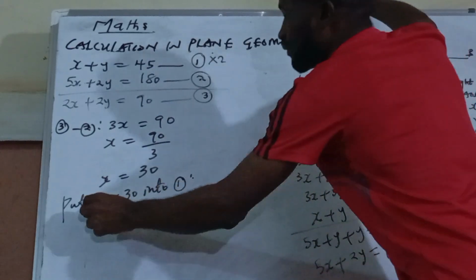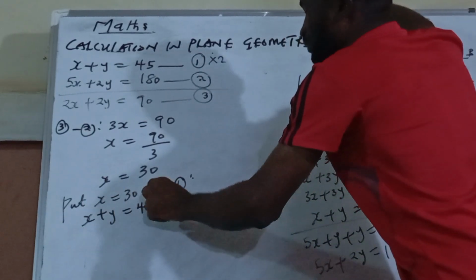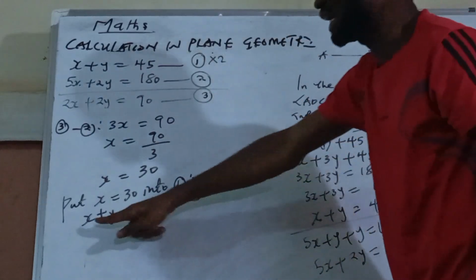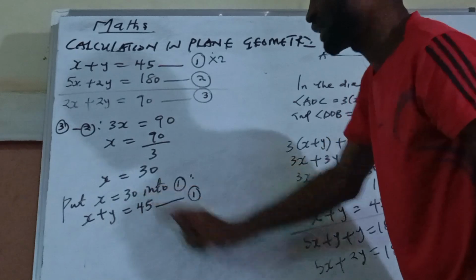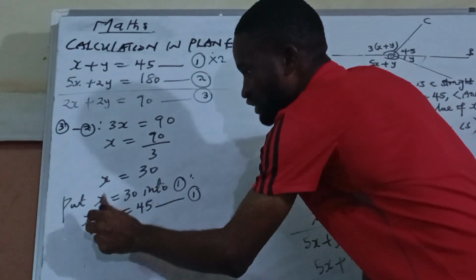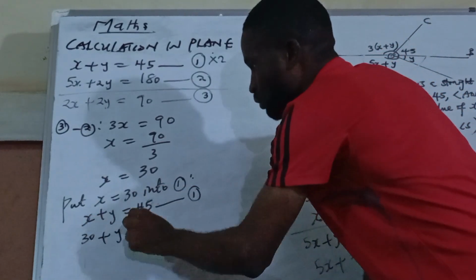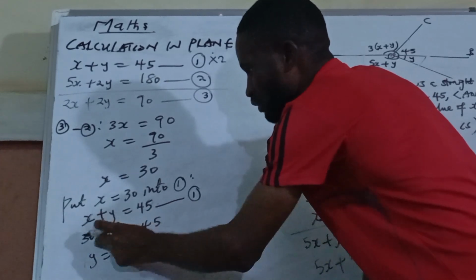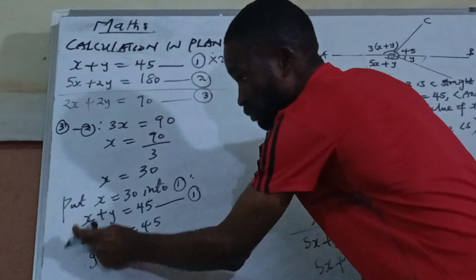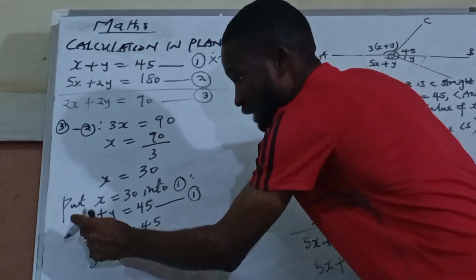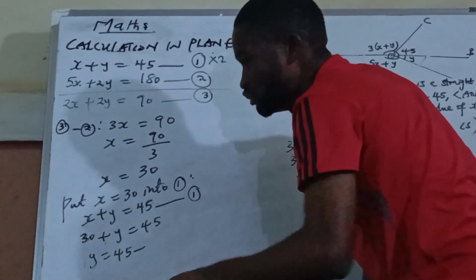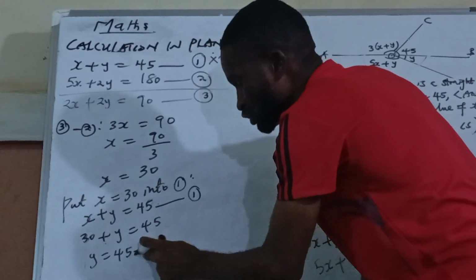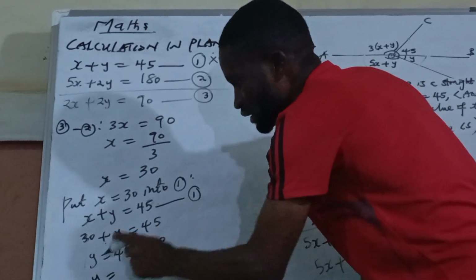So I will have x plus y is equal to 45, which is equation 1. Anywhere I see x in this equation 1, I am putting 30. So I will have 30 plus y is equal to 45. So y is equal to 45 minus 30. Remember, 30 here has an invisible plus. There is no plus written there, but you and I know that there is a plus here. So if the plus crosses over, it changes to minus 30.